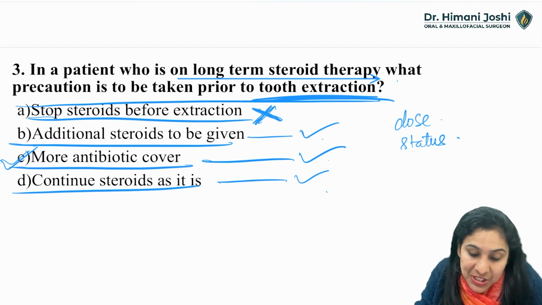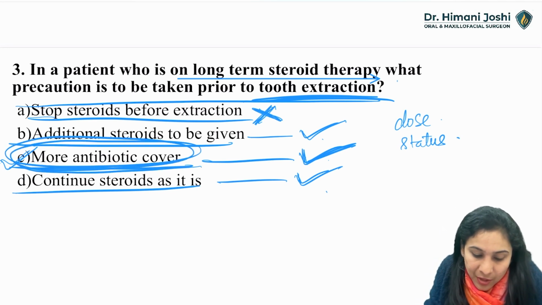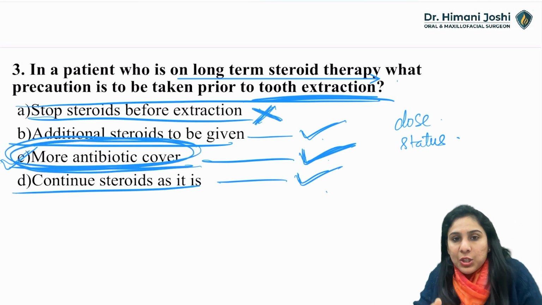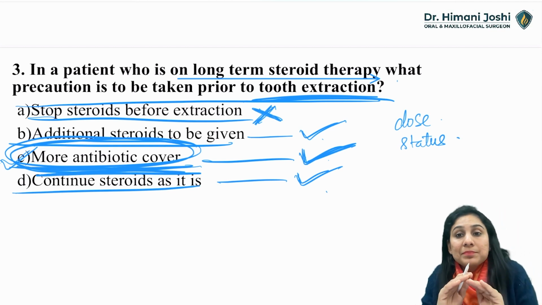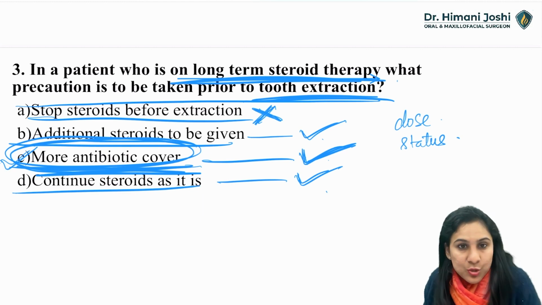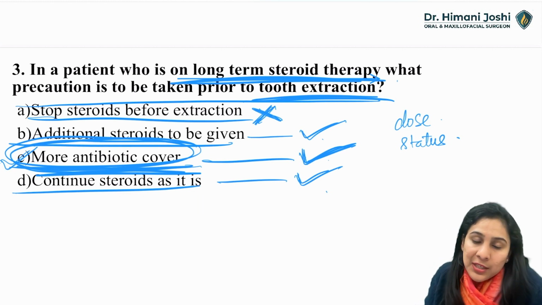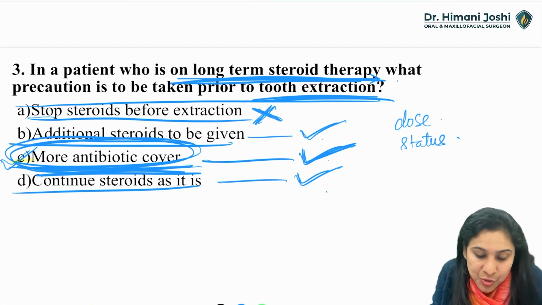Okay, this should not be done. Additional steroids can be given, same steroid can be continued, and antibiotic cover should be there. So this definitely should be there. Whether you give additional steroids or continue with the same dose, this should definitely be there because whether steroid decreases or increases, with long term steroid immunity definitely decreases. So definitely you have to give antibiotic. So that is the best answer. And if this is the same question which is asked in the exam, I will go for C.